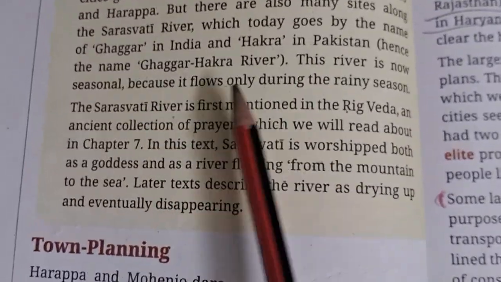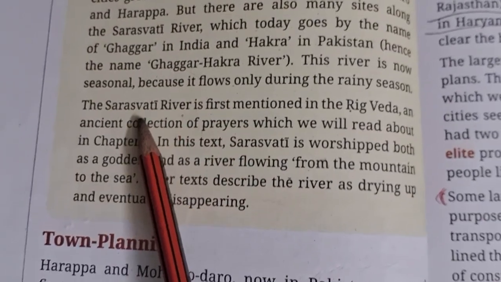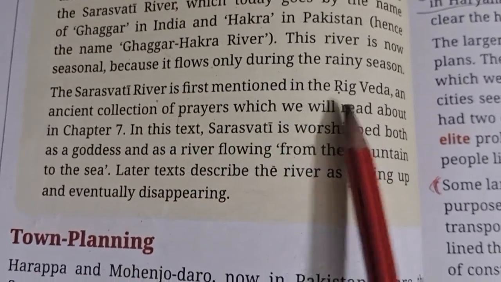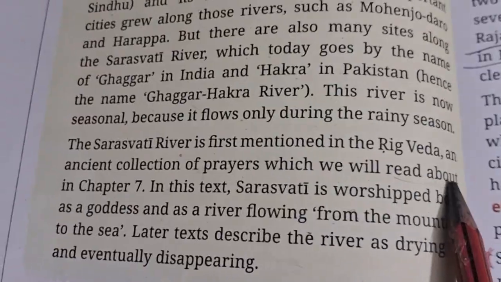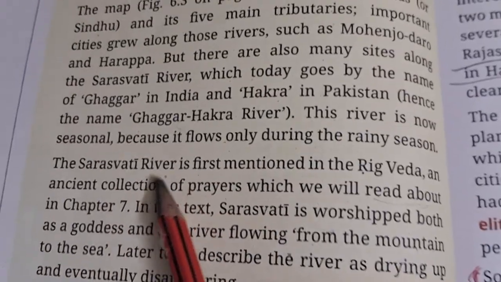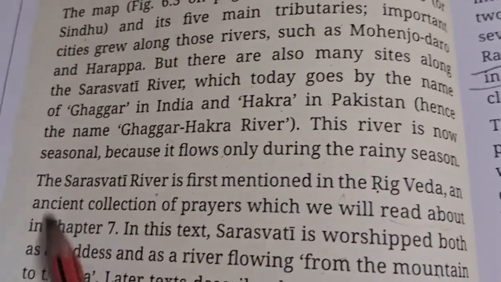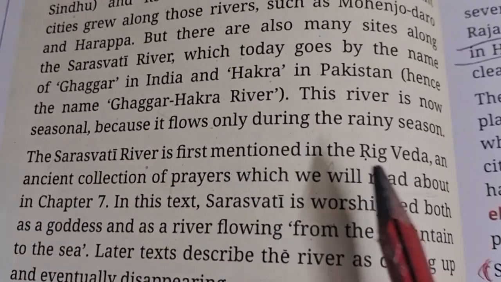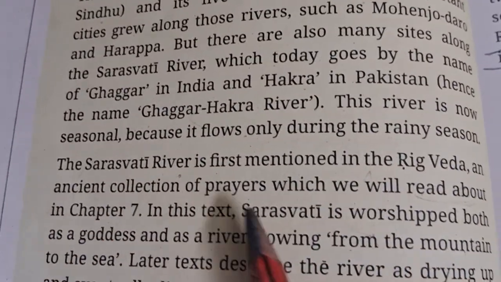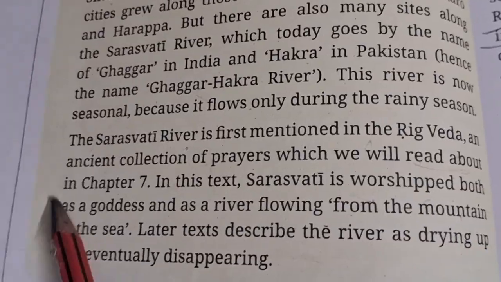We don't know the reason, but the Saraswati River is first mentioned in the Rig Veda, so we can say that it was once there in the previous time. How do we know that the Saraswati River is first mentioned in the Rig Veda? We find this name in our Rig Veda, an ancient collection of prayers which we will read about in the chapter.